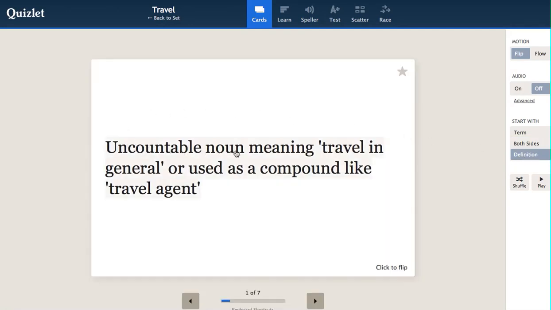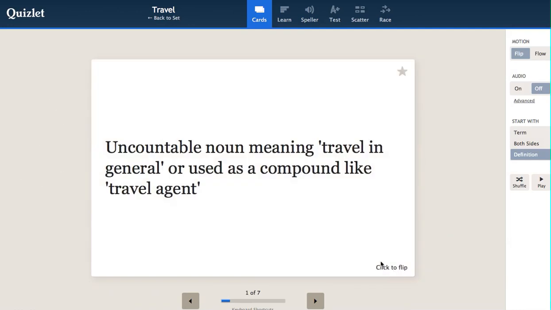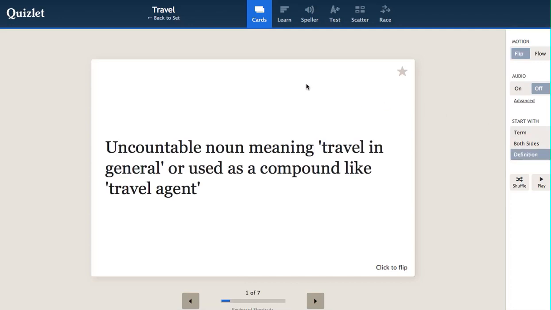Or you might like to start with the definition, uncountable noun meaning travel in general, or used as a compound like travel agent, and you can think what you think the word is. It's probably travel, so let's have a look. If we click here, it tells us, and then we can go back again. Okay, so you can do that, or you can start with the term and think of the definition. Maybe this is a good one.